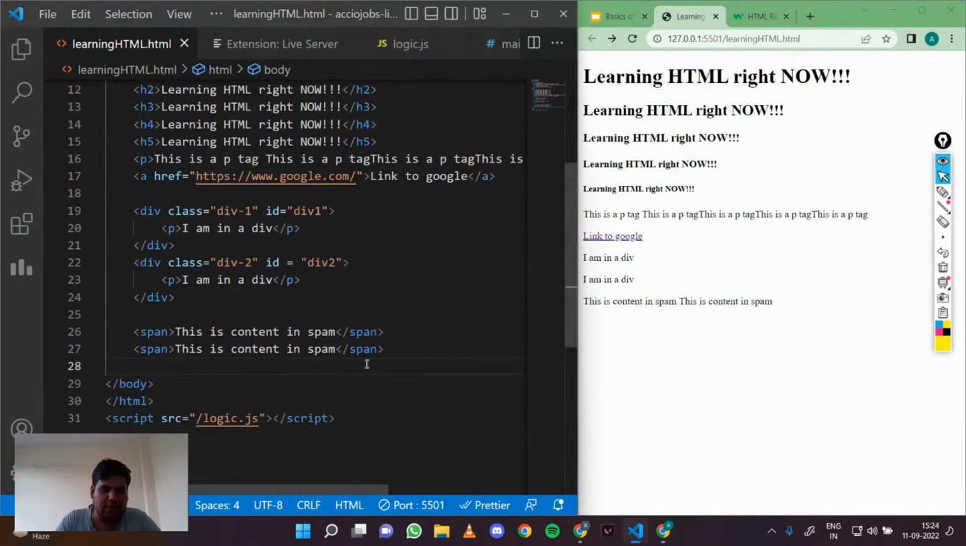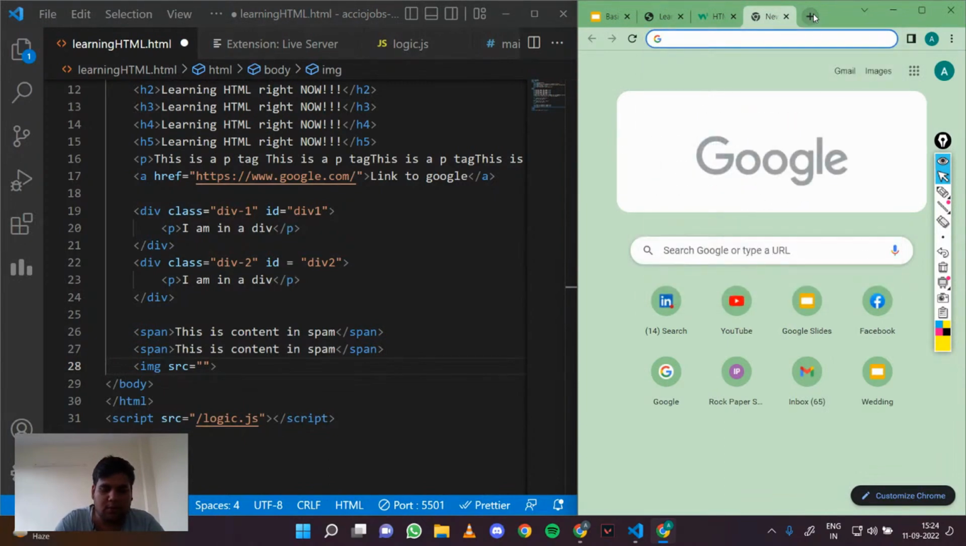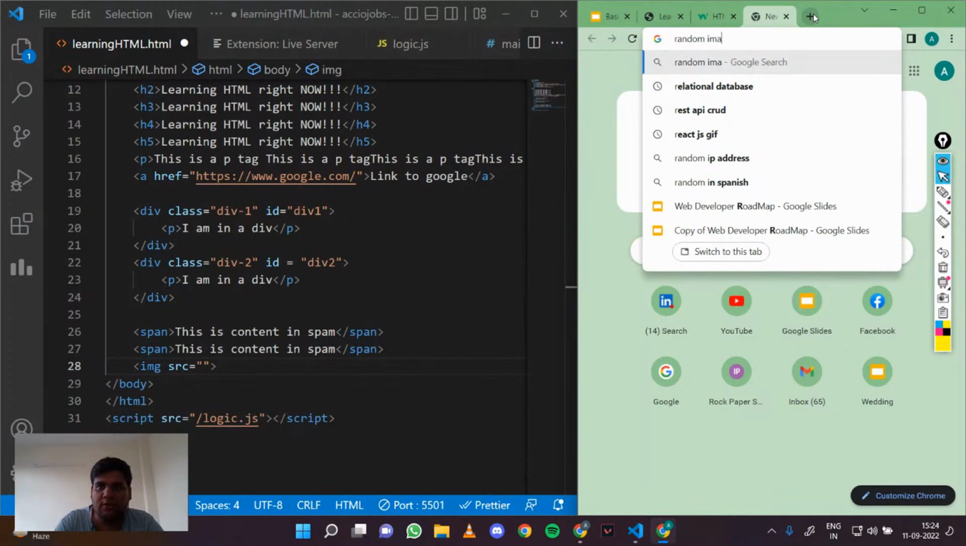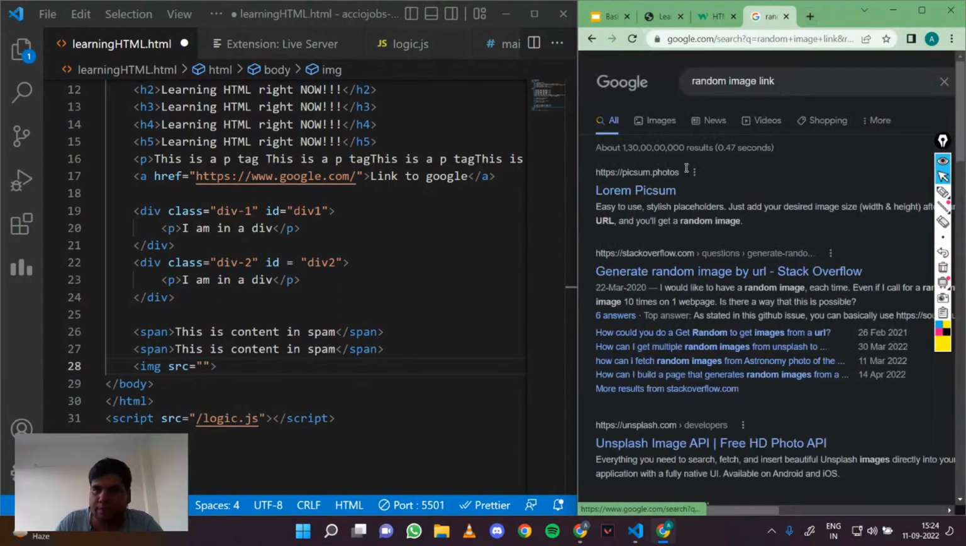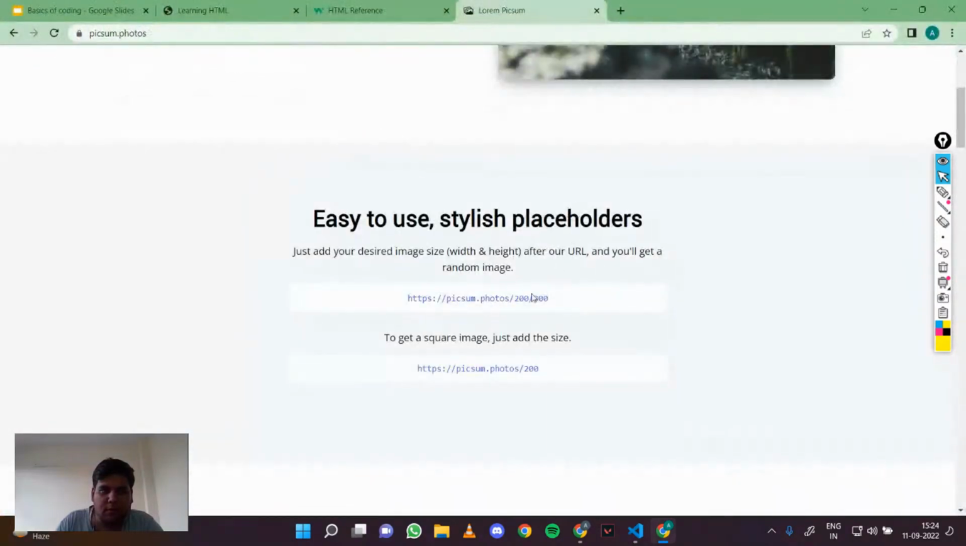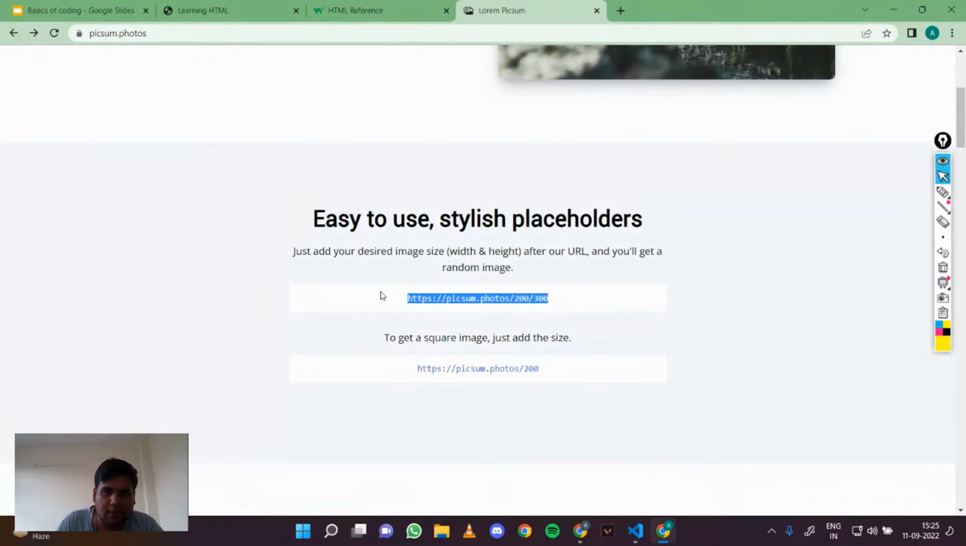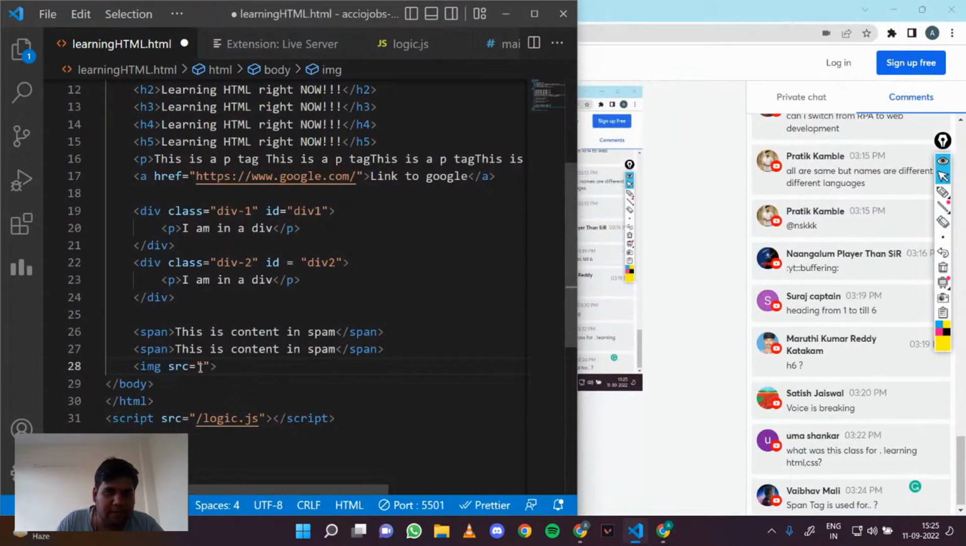Let me show you another tag as well. There is also an image tag, if we want to show an image. This is a self-closing tag. It doesn't need anything else. Let me go to Google Images and take a random image link. If I do this, the image tag takes a link, and then it displays it.